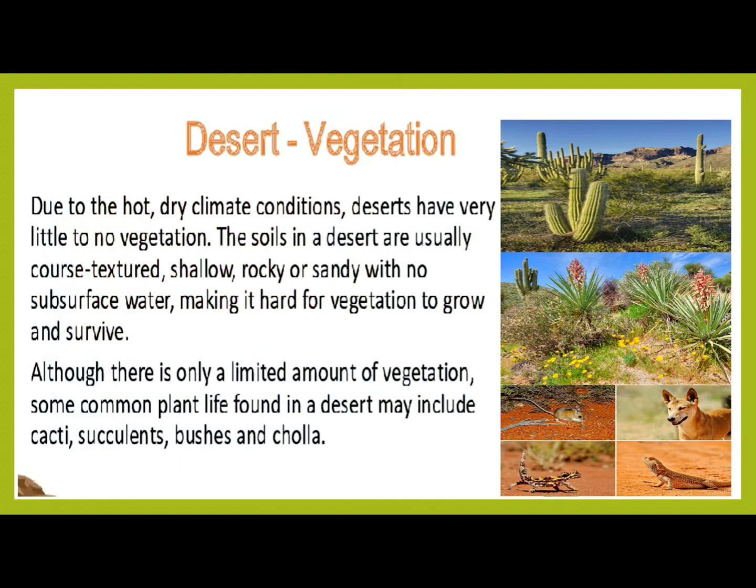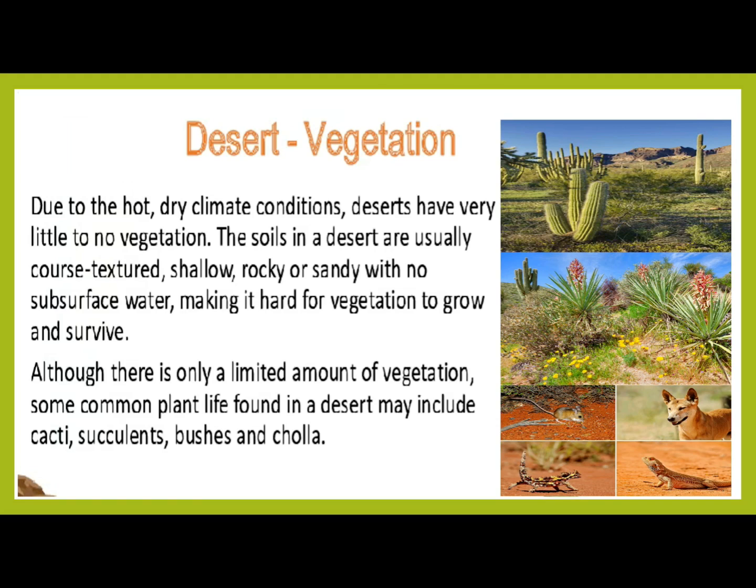So now we will talk about desert vegetation. Due to the hot dry climate conditions, deserts have very little to no vegetation. The soils in a desert are usually coarse textured, shallow, rocky or sandy with no subsurface water, making it hard for vegetation to grow and survive.